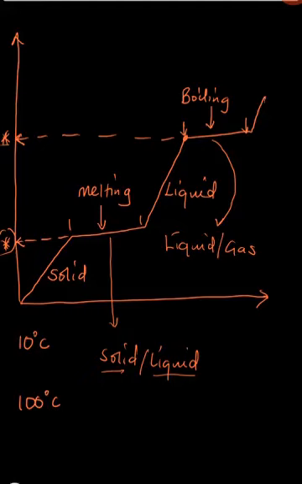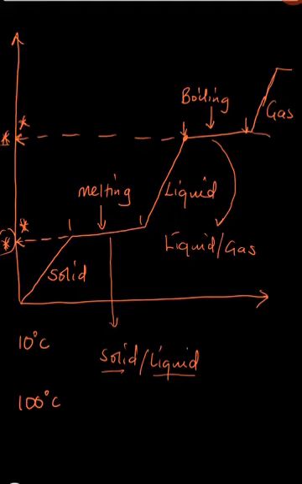Once all that liquid has boiled, it will now turn into a gas. So from this point to that point, matter exists as a gas. So the key points that you must understand here are the boiling point, which is the temperature at that spot, and the melting point, which is the temperature at that spot. I hope this is clear enough for you to understand.